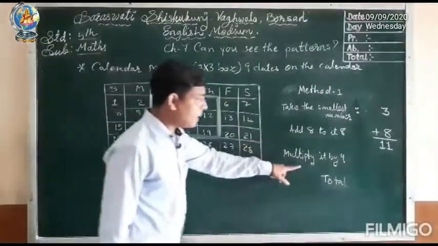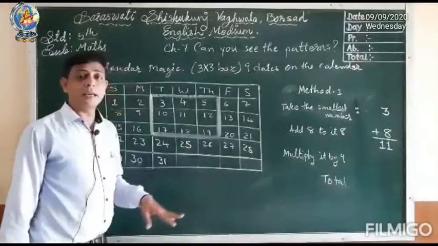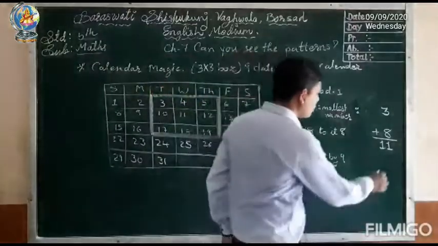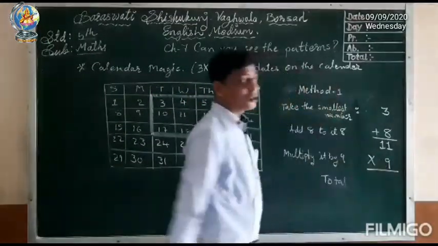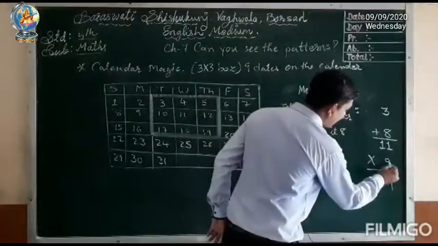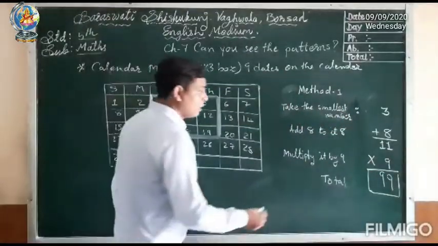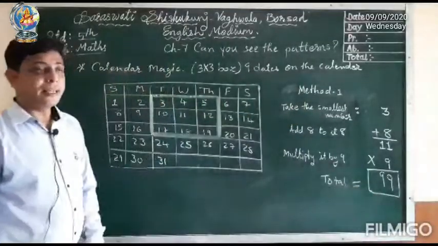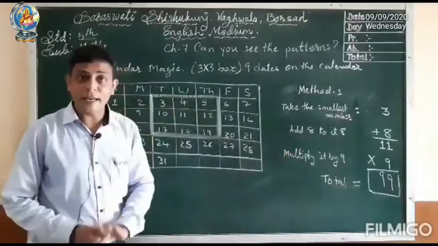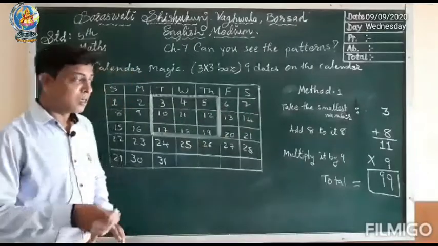Now multiply it by 9. Why are we multiplying with 9? Because there are 9 dates in the box. So what is the total we get? 9 ones are 9, 9 ones are 9 and 9 ones are 9. So here we get total 99. The answer of the addition of these 9 numbers is equal to 99. Hope you have understood method number 1.